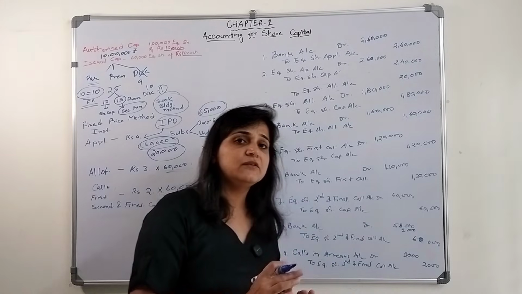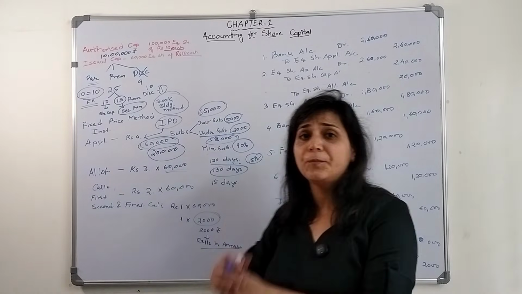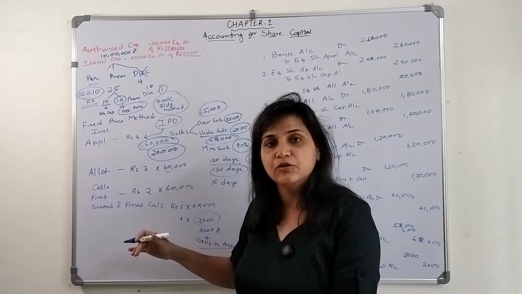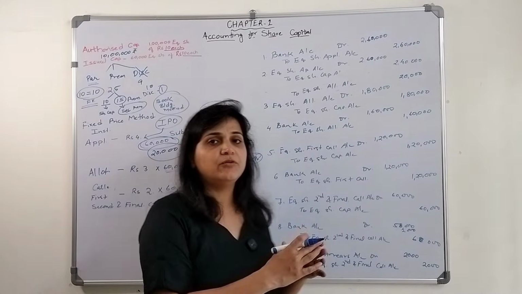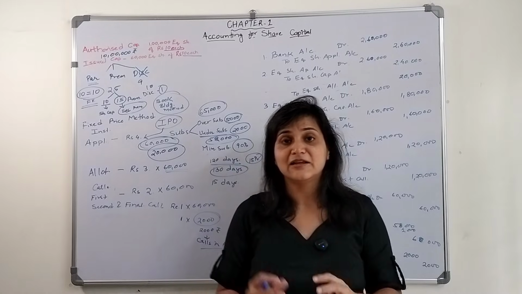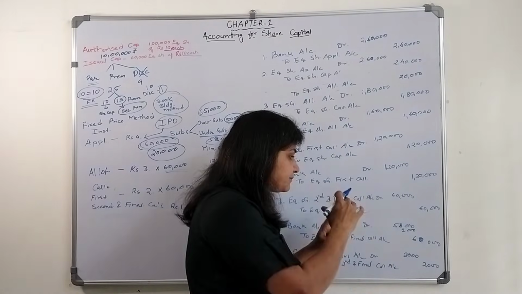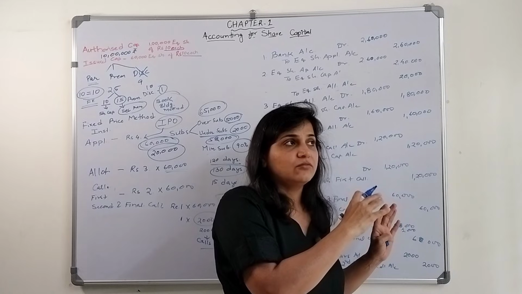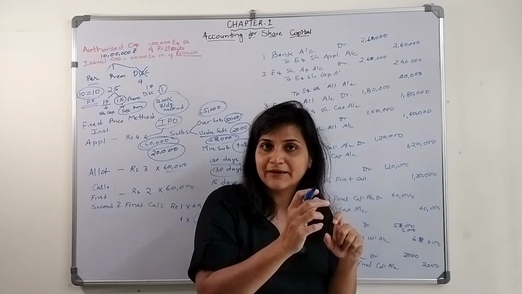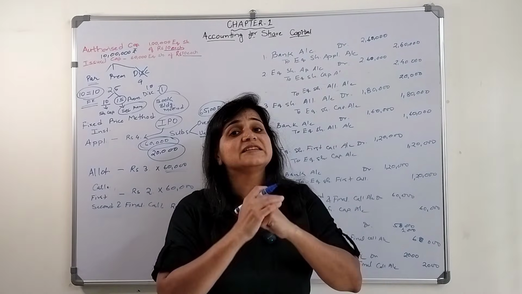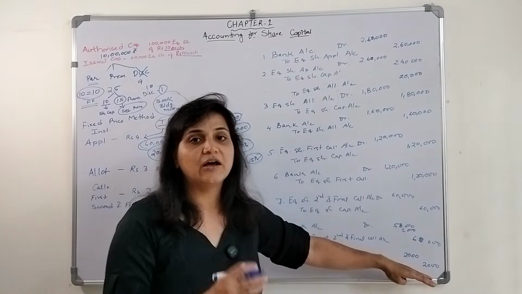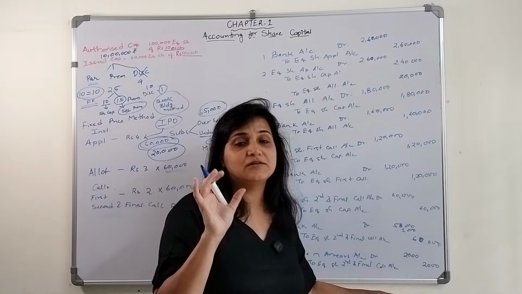So calls in arrears means what? One of the shareholders fails to pay the call money. He fails to pay maybe the first call, maybe the second and final call, maybe both the calls. So we need to show it in our books that these calls are in arrears, they have not yet paid. We need to show it in the balance sheet, not on the side of asset, but in notes to accounts. We need to show that subscribed and called up capital is 58,000, subscribed but not yet received is 2,000. We have to mention 2,000 is calls in arrears.